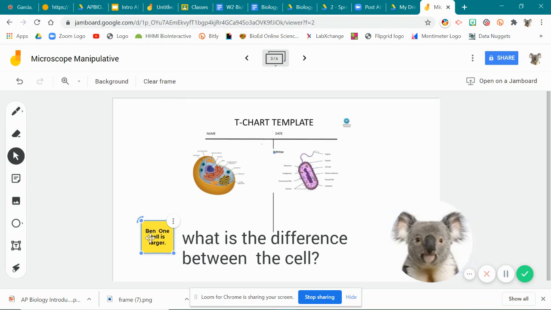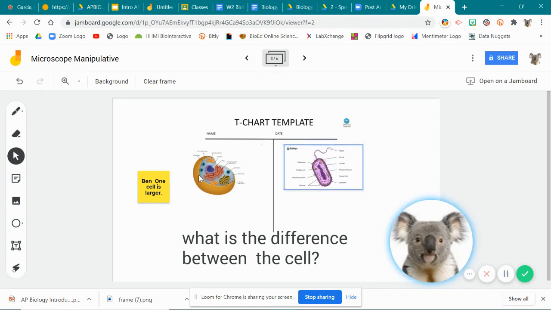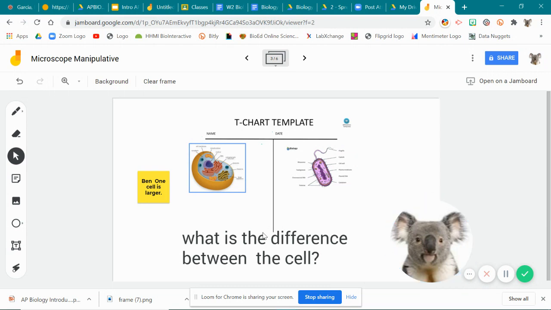You can have multiple students working on the same Jamboard, and everyone puts their ideas or their answers. If you want to keep them accountable, you can have them add their name. Or if you just want it to be a thought process, everyone can just answer, that's up to you. I think this is a really nice way to showcase that, like we said about card sort. Again, you could implement questions, and they can add sticky notes in which they either answer the question or make their comments.